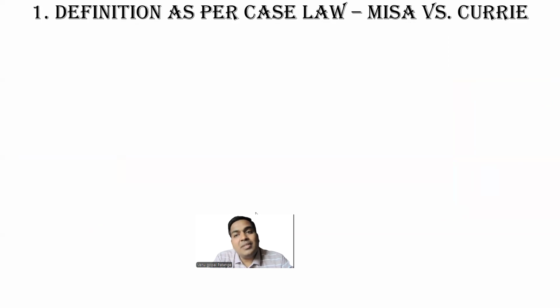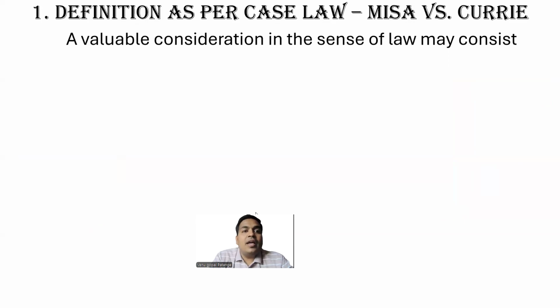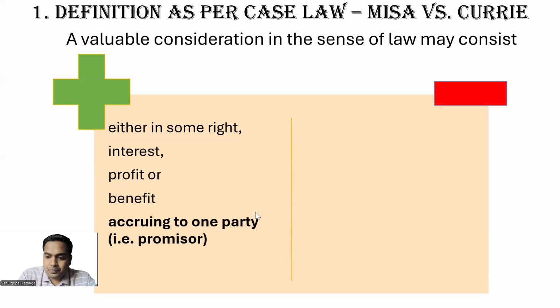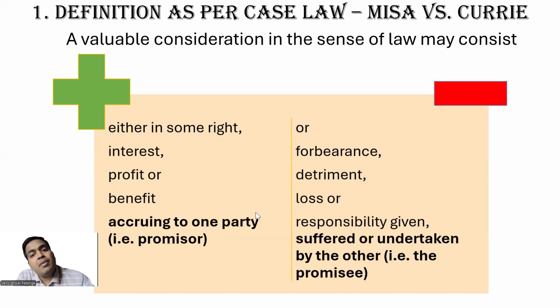So there is a case law called Currie versus Misa. In this case law, the definition goes this way: a valuable consideration in the sense of law may consist of two things: either in some right, interest, profit, or benefit accruing to one party, who is the promisor, or forbearance, detriment, loss, or responsibility given, suffered, or undertaken by the other party, that is the promisee.